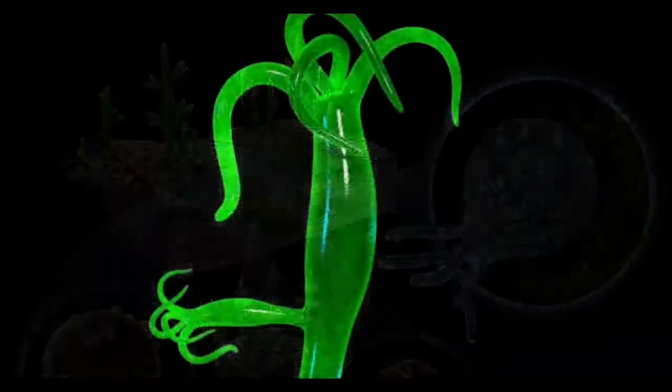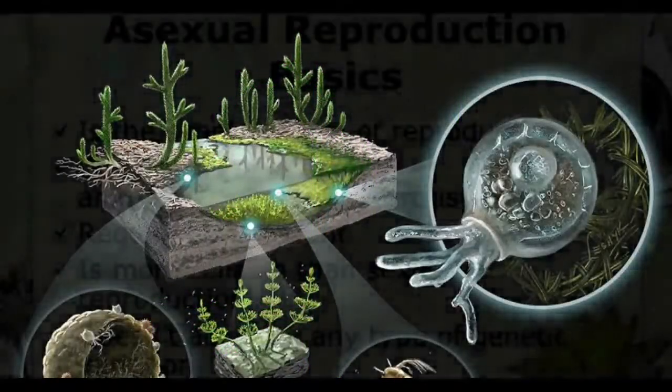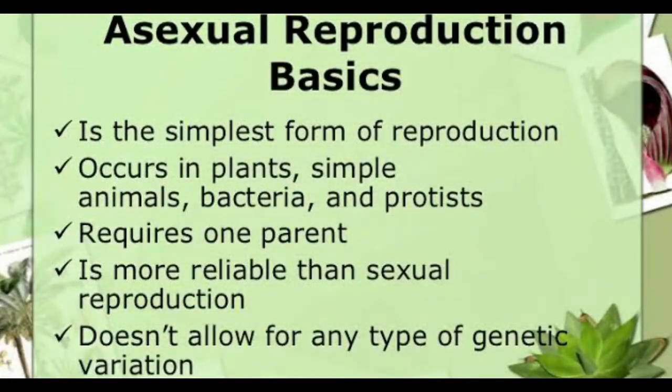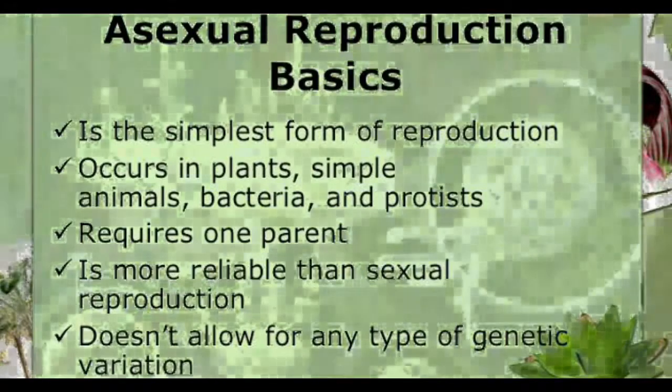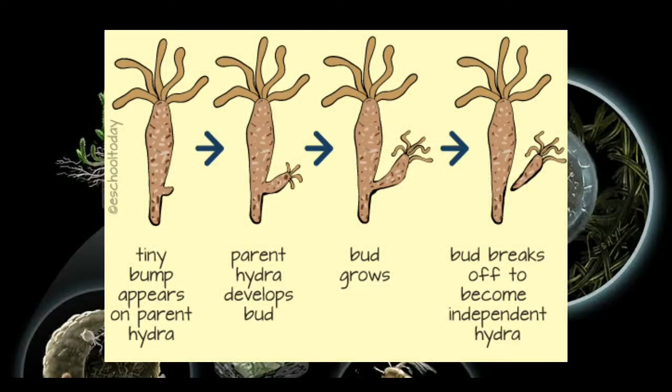In hydra, the new individuals develop as outgrowths from a single parent. This type of reproduction, in which only a single parent is involved, is called asexual reproduction. Since new individuals develop from the buds in hydra, this type of asexual reproduction is called budding.